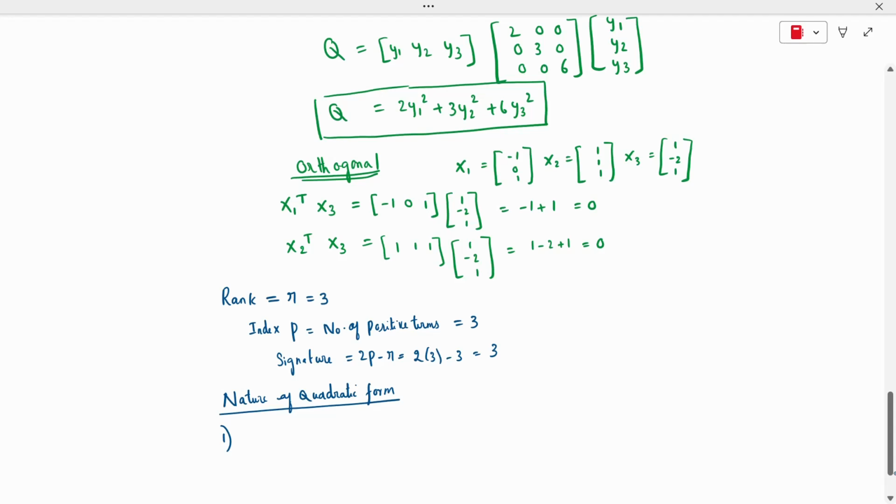R, P and the signature, which is denoted by the symbol N. R, P and N, all three values are the same. R equal to P equal to N. Then it is positive definite.